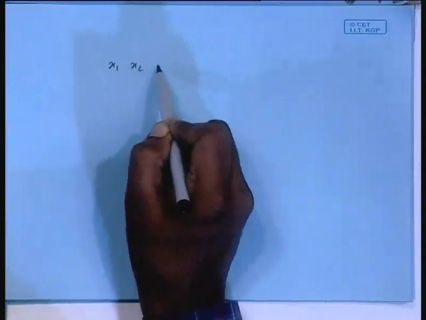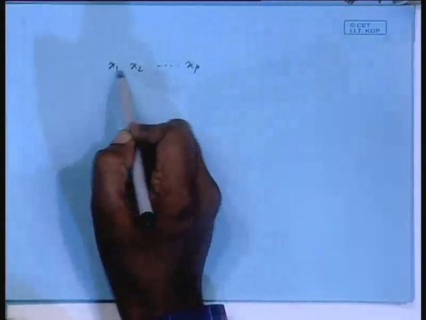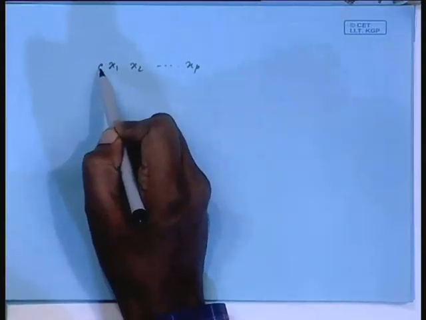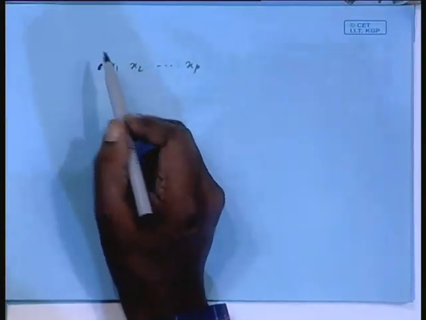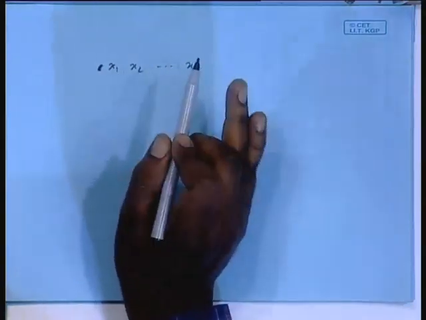Now, suppose I give you a set of random variables x 1, x 2, dot dot dot, say x p. This set of random variables I will be calling linearly independent if any of them cannot be written as a linear combination of the rest.